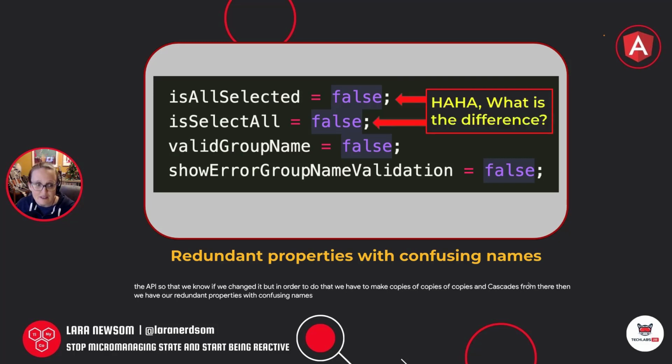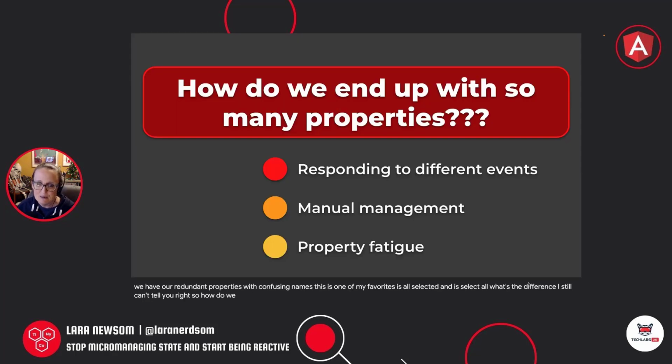Then we have our redundant properties with confusing names. This is one of my favorites: is all selected and is select all. What's the difference? I still can't tell you, right? So how do we end up with so many properties? Well, we're responding to different events, right? Typically you'll find a lot of Boolean properties, like did this happen? Is this the case? Is this true? We're trying to manually manage our state. And it also happens because of what I call property fatigue.